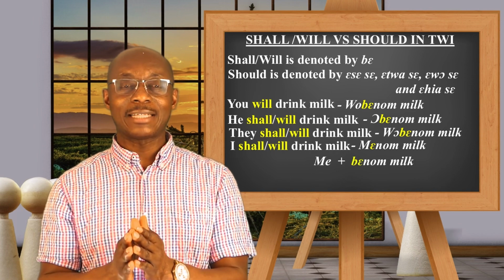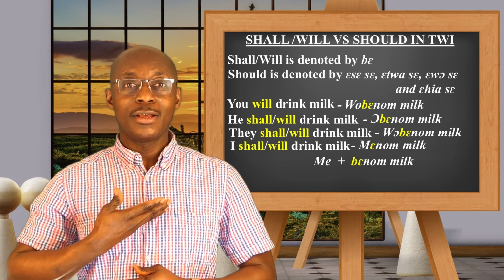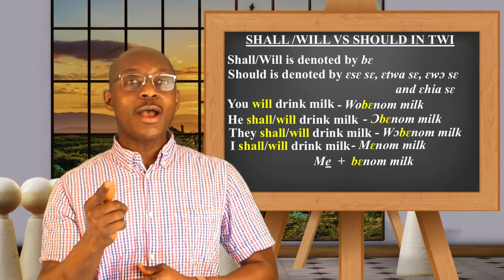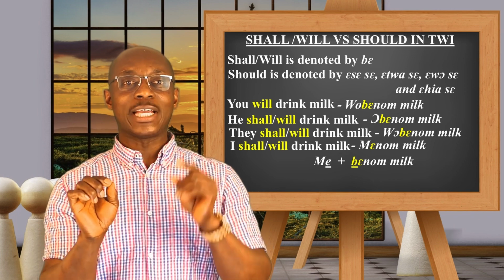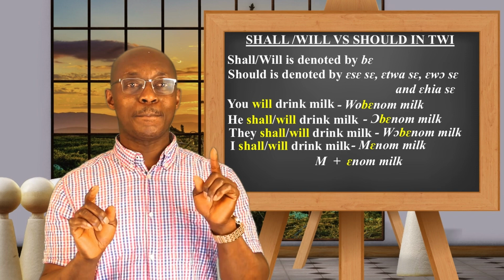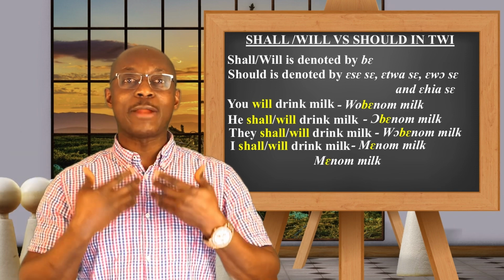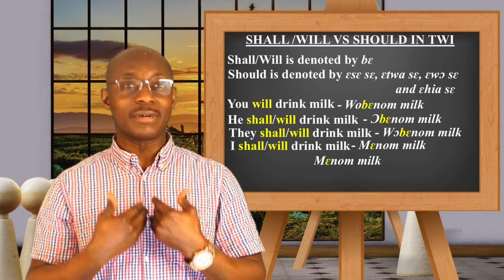What happens is that the me, which means I in Twi, loses the E, and then the be also loses the E. So we get m plus enom. And then we get menom. Menom milk. I will drink milk.